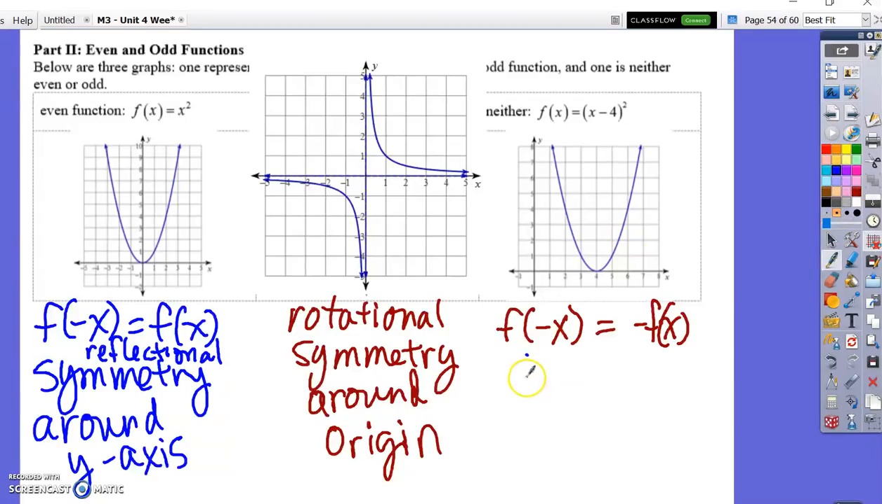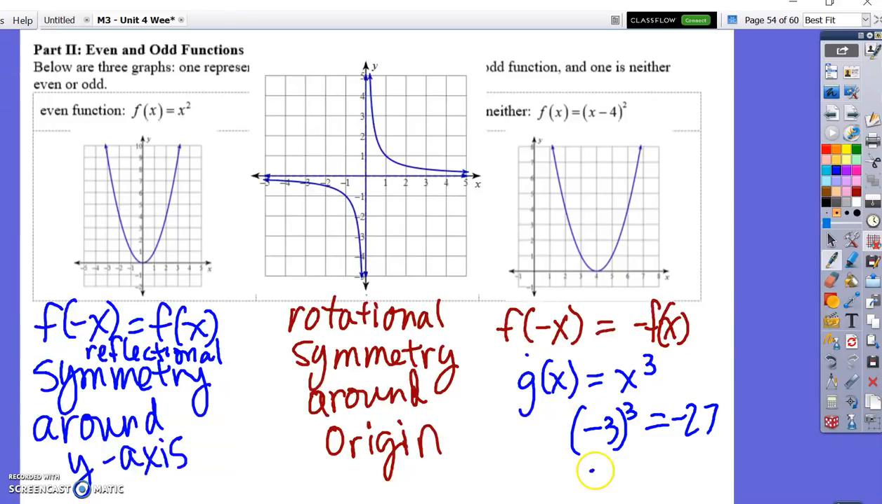So if you think about x cubed, when I plug in a negative 3 into this, negative 3 cubed is negative 27, but 3 cubed is positive 27, so they're the exact opposites of each other.